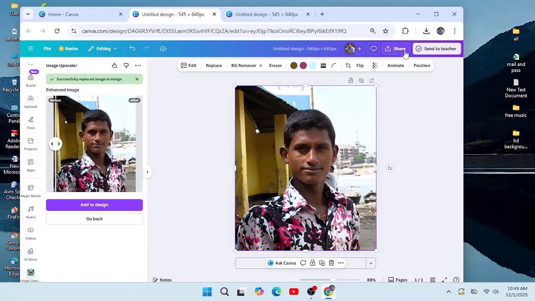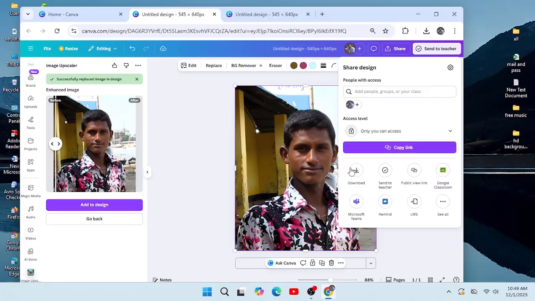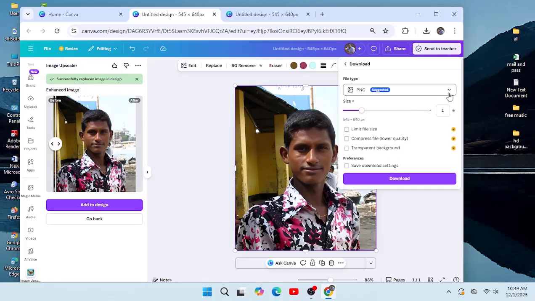Now, click the share option at the top right corner, then select download. Choose your preferred file type and click download again.